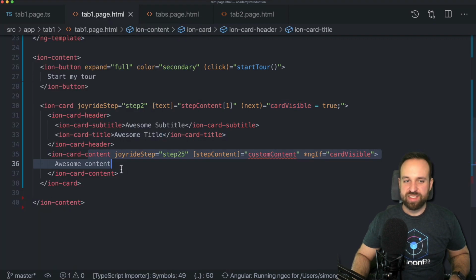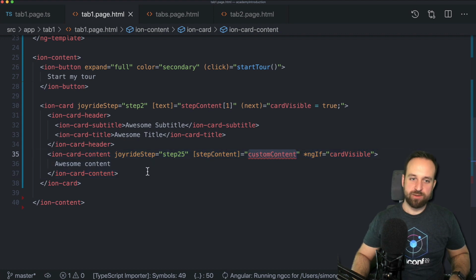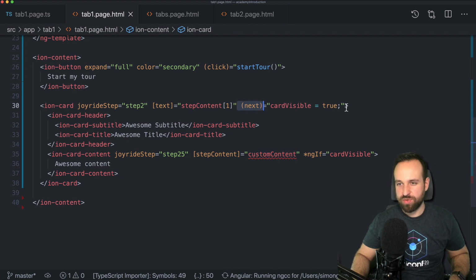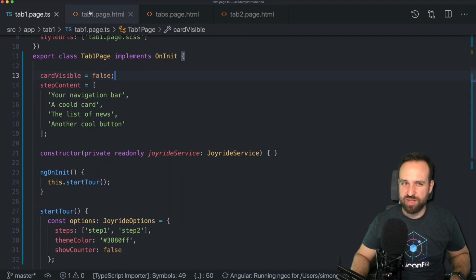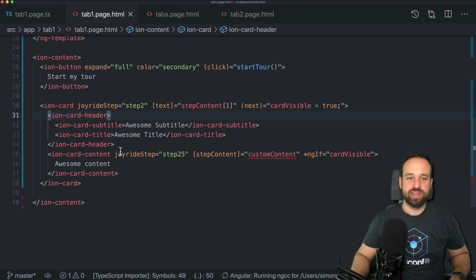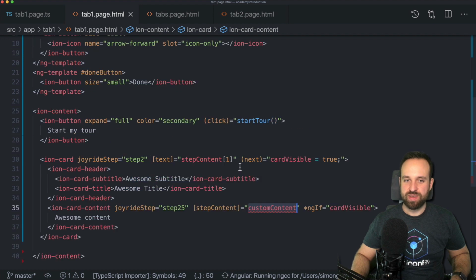But we couldn't access the card content as it's hidden right now. Therefore, we're gonna toggle it with this next, and we will see there are more functions. There's also the done function, which we will add to the last object. So we can easily see on which step we are if we need to prepare anything for an upcoming step. Okay, I called this step 2.5. The step content, we could also use something else.